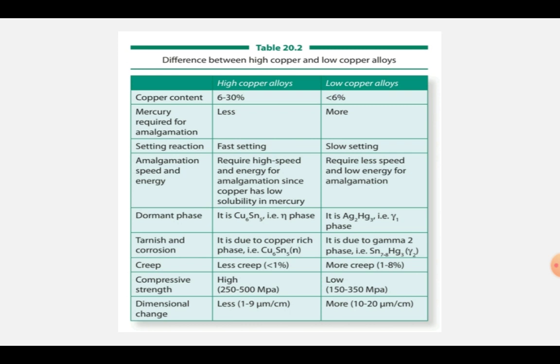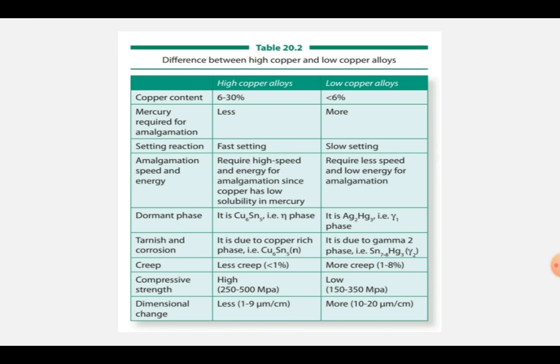That means high copper alloys are less susceptible to tarnish and corrosion, whereas low copper alloy is much more susceptible than high copper alloys. Therefore, high copper alloy is preferable in comparison to low copper alloy because of this susceptibility to tarnish and corrosion.